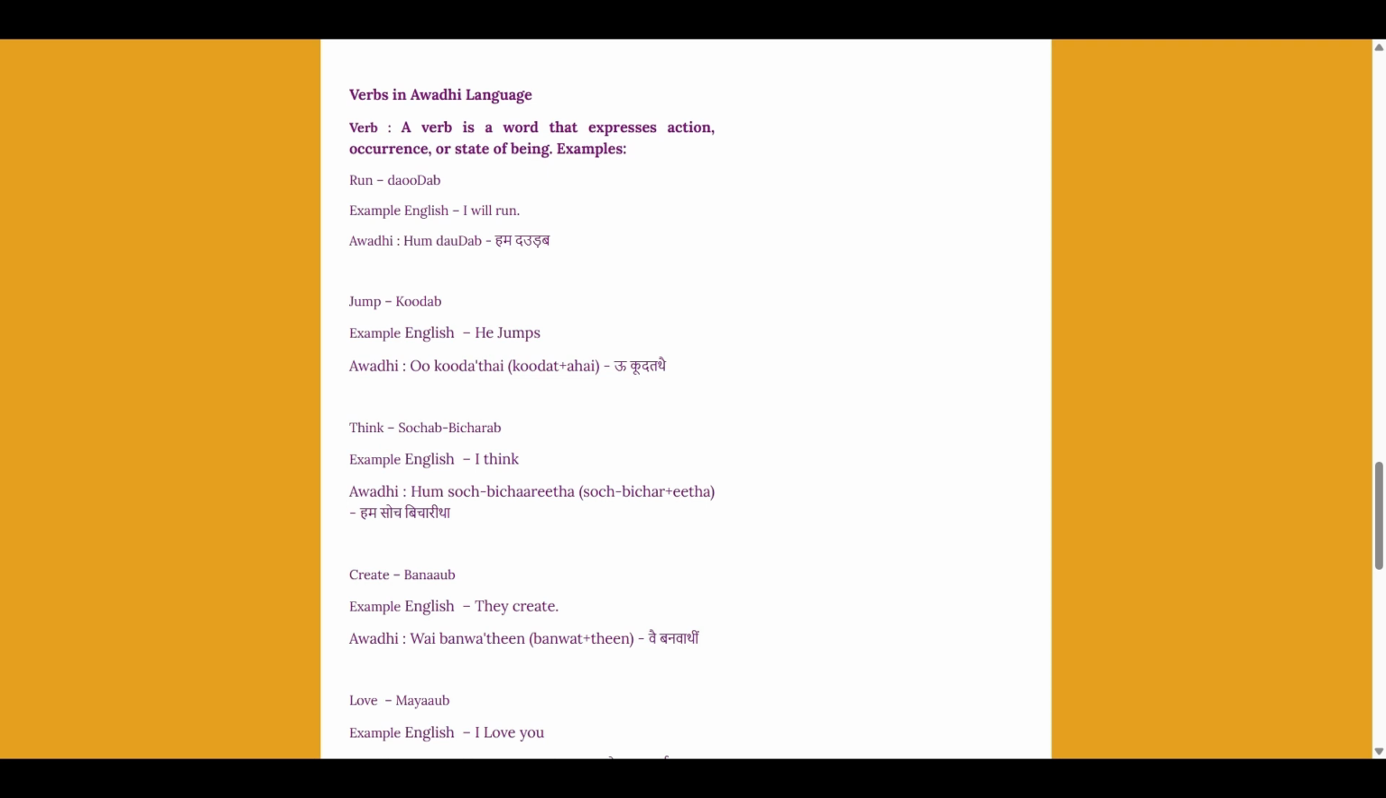He jumps. U kudat hai. So kudab is to jump, but he jumps is u kudat hai. U खाता है. U रोवता है. U पियता है. Think is सोचब विचारब. To think, सोचब विचारब. In English, it is I think. It means I do think. I think. Avadhi it will be हम सोच विचारी था.